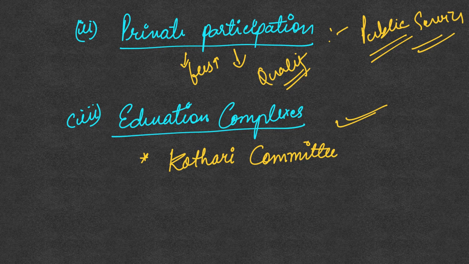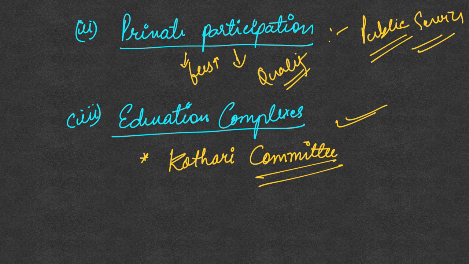And the third issue related to the universalization is education complexes. The NEP 2020 comes out with this idea of setting up education complexes. But however, what the Kothari committee had recommended, what it meant by education complexes, was completely different from the education complex which is proposed by NEP.